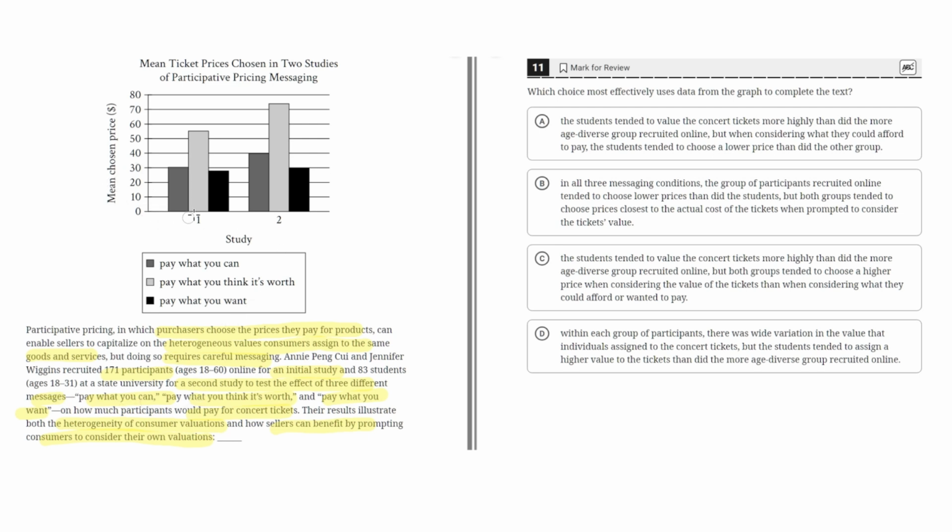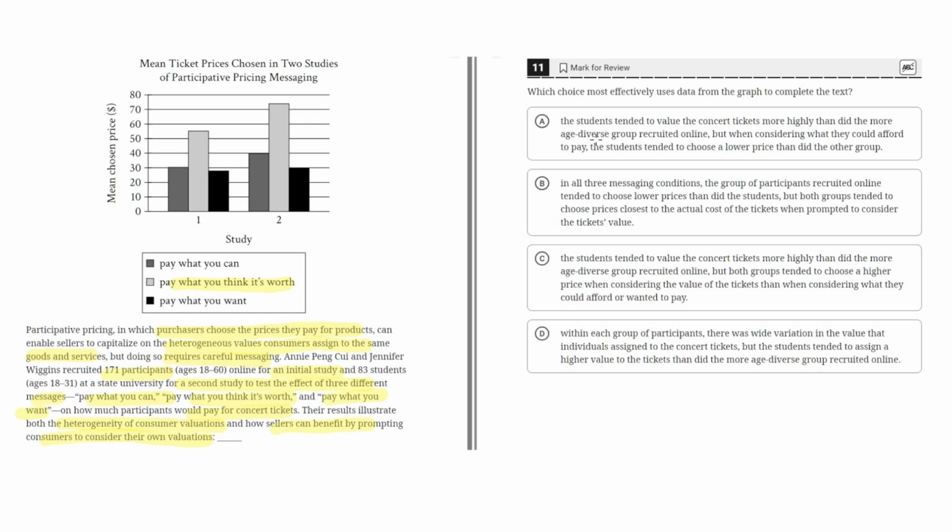So overall, among these 2 studies, we can see clearly that the second group definitely pays, or the mean chosen price is definitely higher than the first study across every single one of these different messaging types. And especially the pay what you think it's worth has one of the biggest differences, or the biggest difference. And among the 2 studies, pay what you think it's worth is definitely the highest. So let's look at the answer choices.